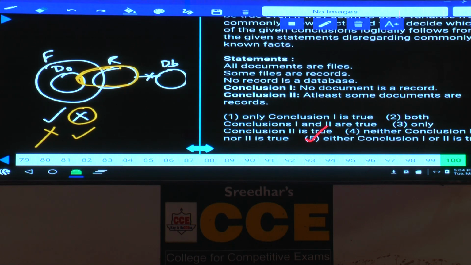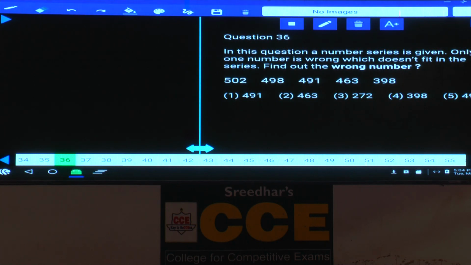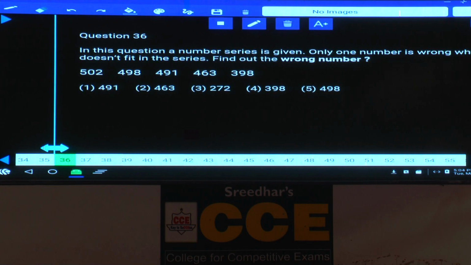Wrong number series, question numbers 36 to 40. Now in this 36 to 40, wrong number series, 502, 498 and so on. The numbers are decreasing at a smaller rate, and it must be under which category? Difference. Now here the difference between these two is 2 and 4. Here the difference is how much? 4 is the difference between these two.